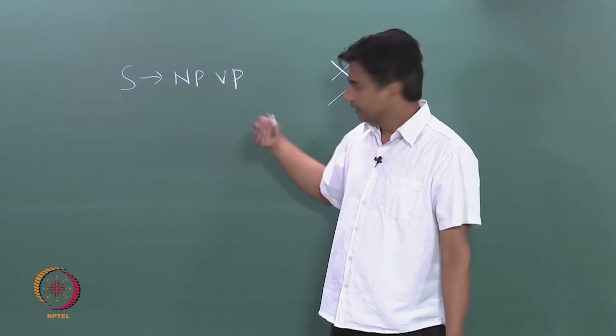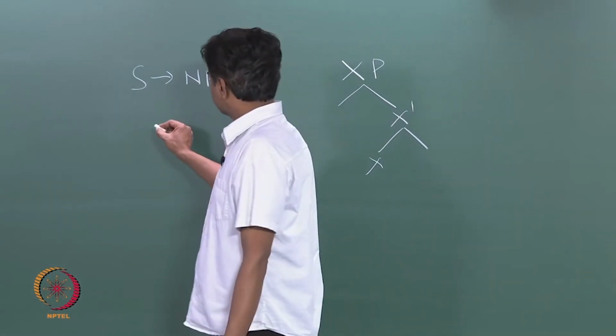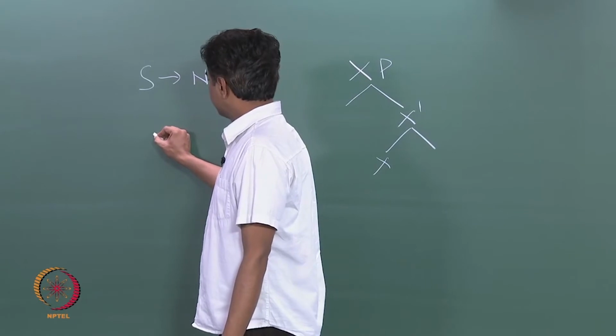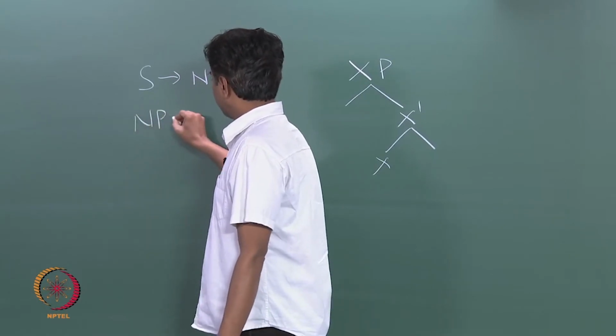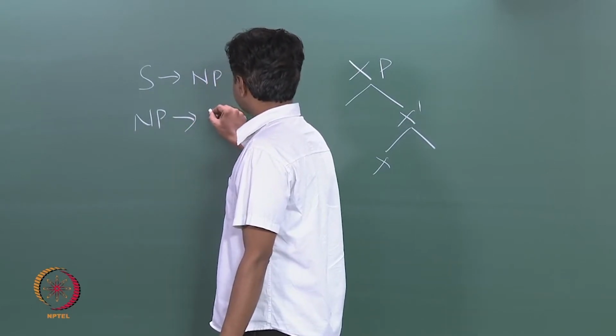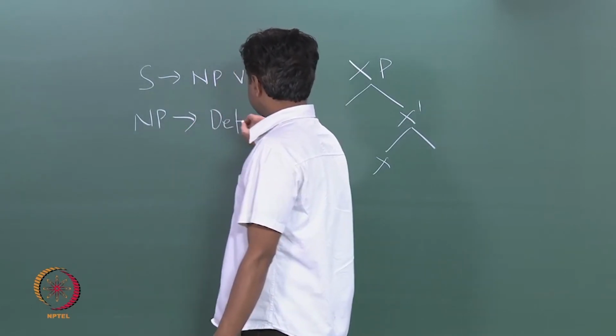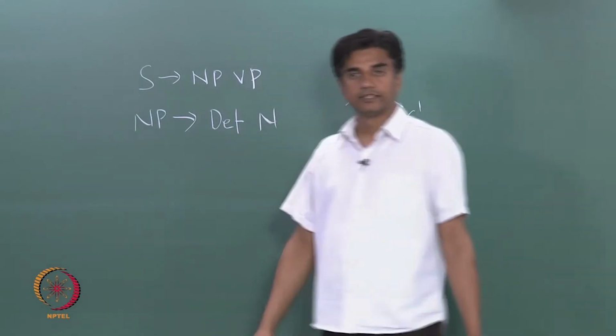Then the next step was when it was looked at so, for example, if we have an NP and this had, let's say, a determiner and N, okay?